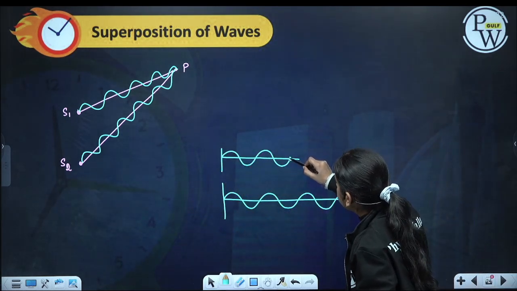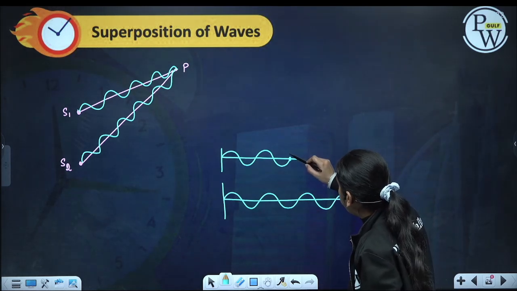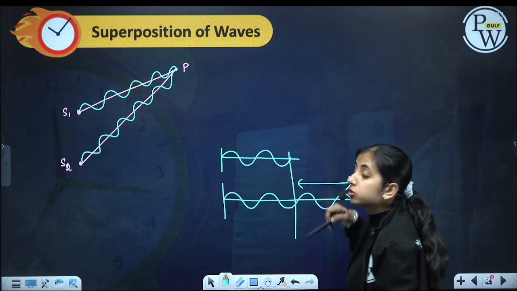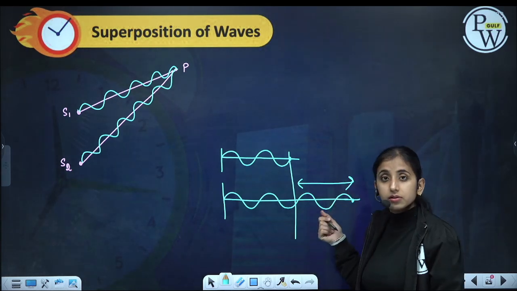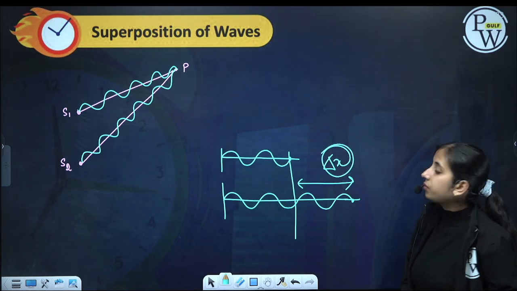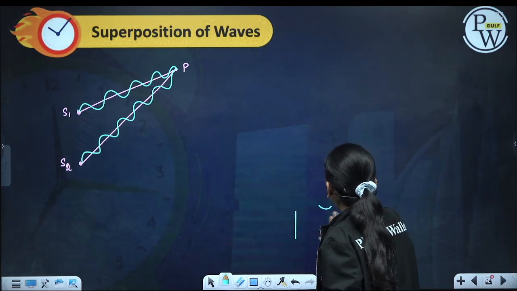See here, it is the starting of crest and it is the starting of trough. Up till this much length there is the same path, but this is the extra path this wave has traversed. Depending on this extra path the wave has traversed, we get a path difference.